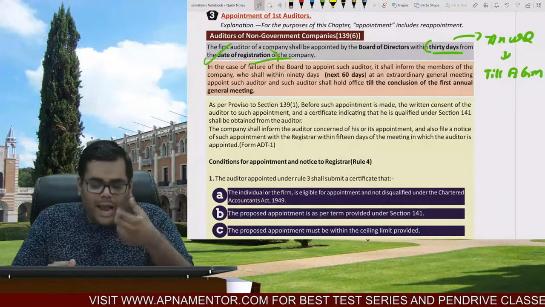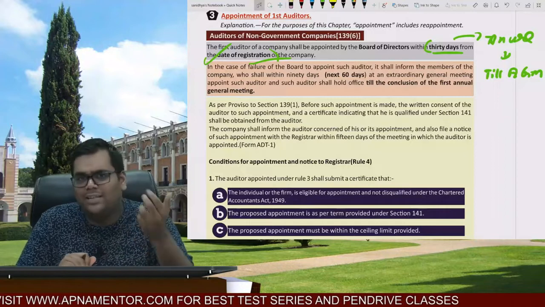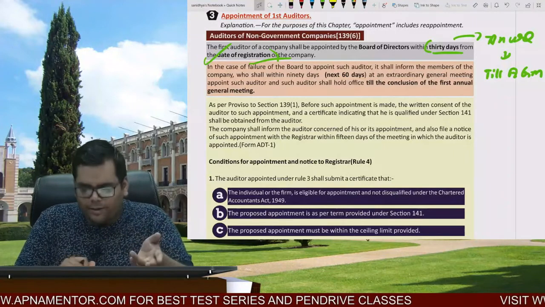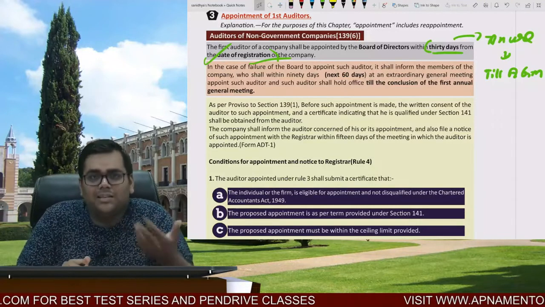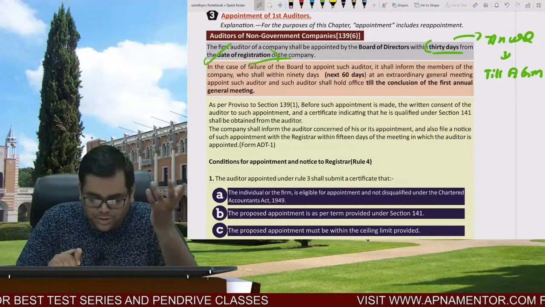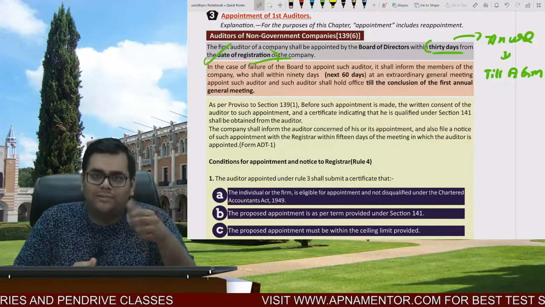Right? And in case the BOD fails to appoint such auditors, in that situation we don't have any other option. Then the members should interfere. The board shall inform the members that we are unable to appoint the auditors, and ask them to do this ritual of appointing the auditors. In that situation, the members of the company will appoint the auditors.